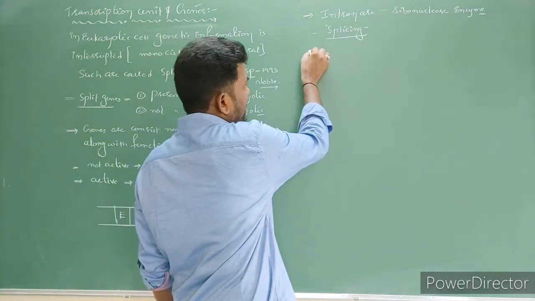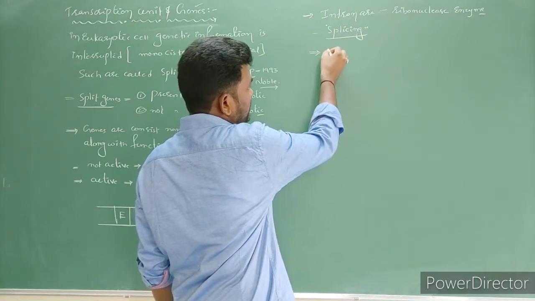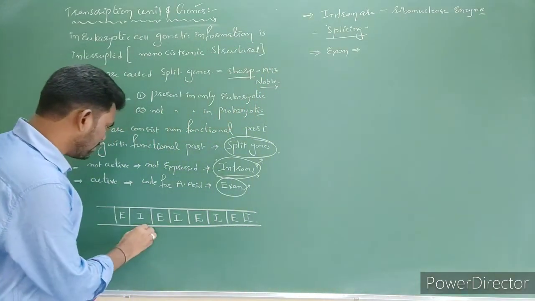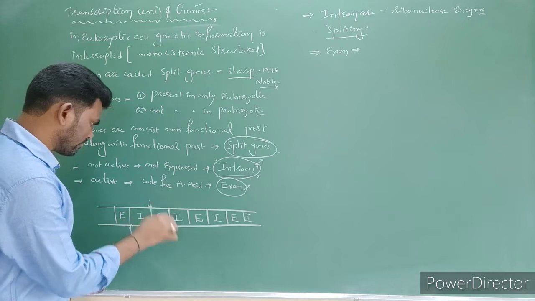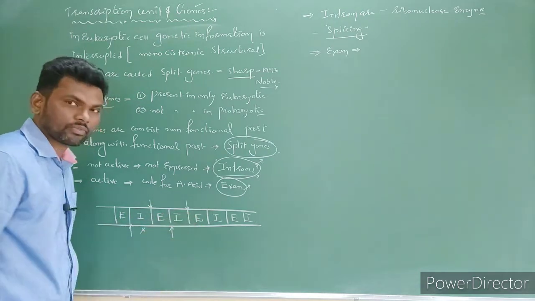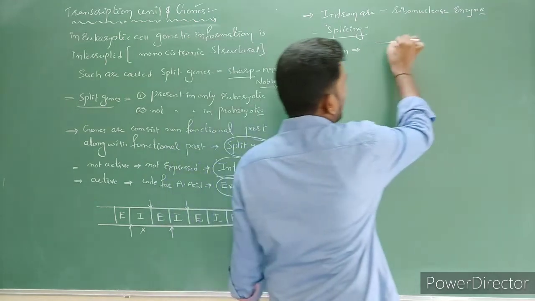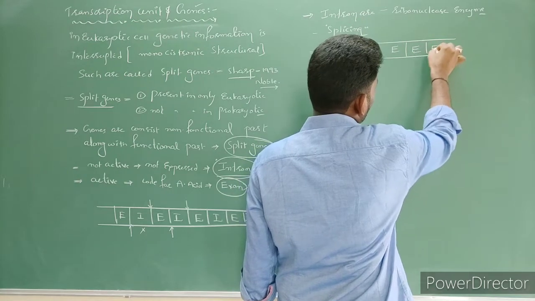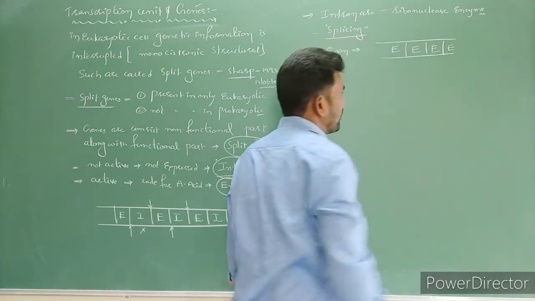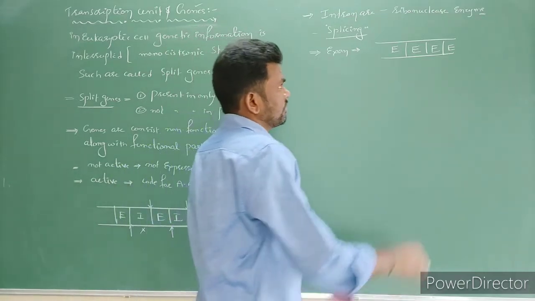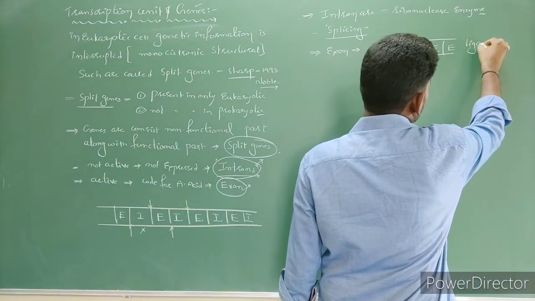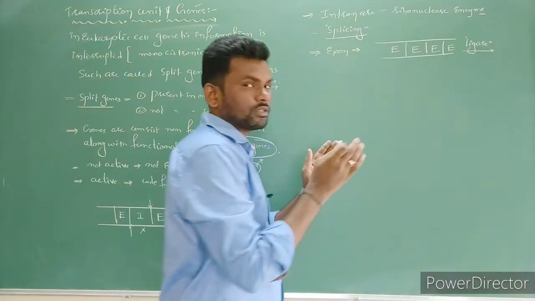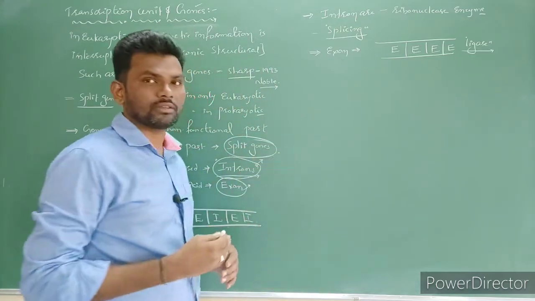Next, after elimination of introns, the exons remain. Now introns are eliminated, it means they are cut at this location. Now all exons come together to form one continuous sequence, with the help of ligase enzyme, which has the capacity to paste the two exons together.